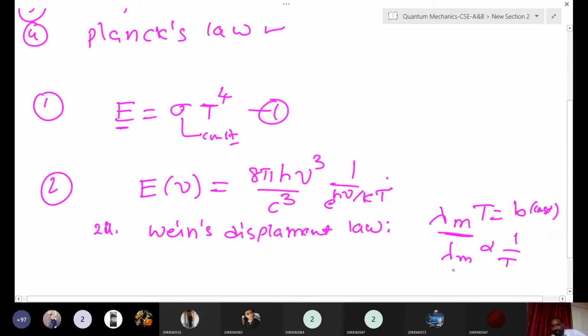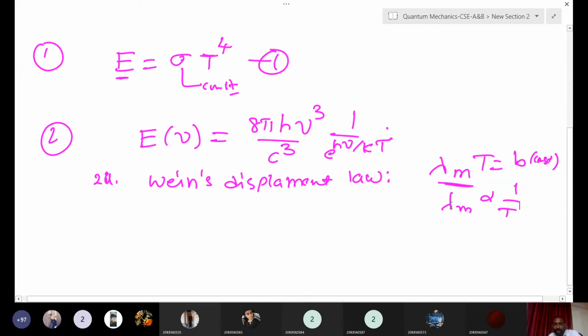Why is lambda m shifting to the lower wavelength side if you increase the temperature? This is Wien's displacement law. Lambda m means the maximum of the curve. The maximum of the curve shifts to the lower wavelength side if you increase the temperature. That means lambda m is inversely proportional to the temperature.